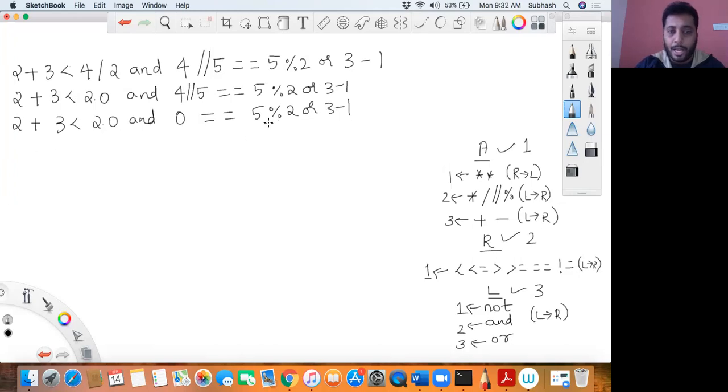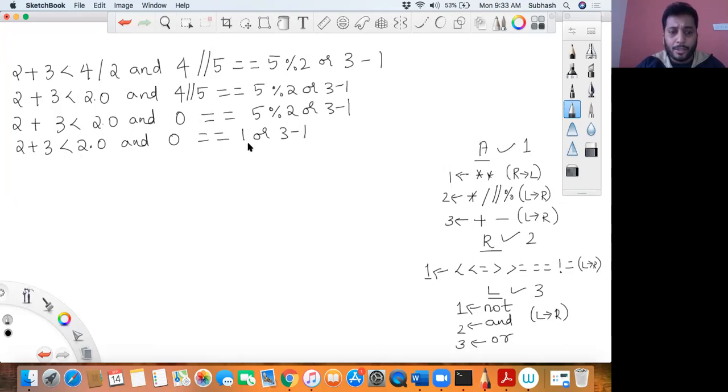What is the next one? I'll have to solve this, right? So I'll keep the remaining as it is. 2 plus 3 less than 2.0, and 0 equal to 5 mod 2. How much is 5 mod 2? You get the remainder, right? 2 2s are 4. The remainder is 1. Or 3 minus of 1.